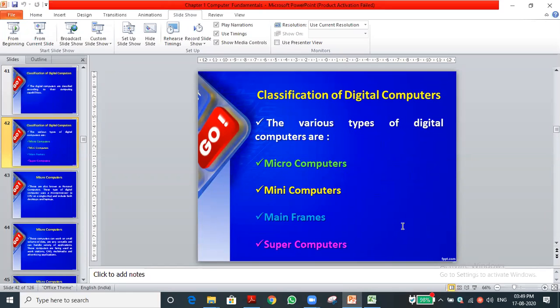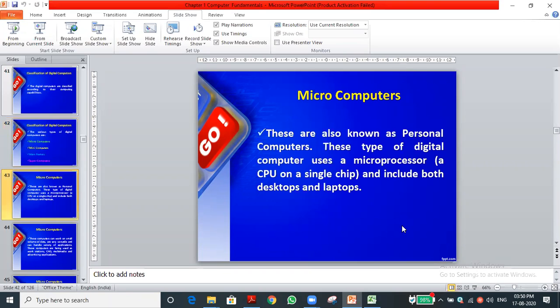The digital computer is subclassified into four types: micro, mini, mainframe, and supercomputer. Microcomputer means laptop, desktop, tablet type of computers come under the category of micro. Mini computer means servers. Banking systems, educational purposes, or factories use such machines. That type of computer is called a mini computer. Mainframe computer means a big server, like in core banking systems. Robotics, factories and all use mainframes. In railways, they are using mainframes.